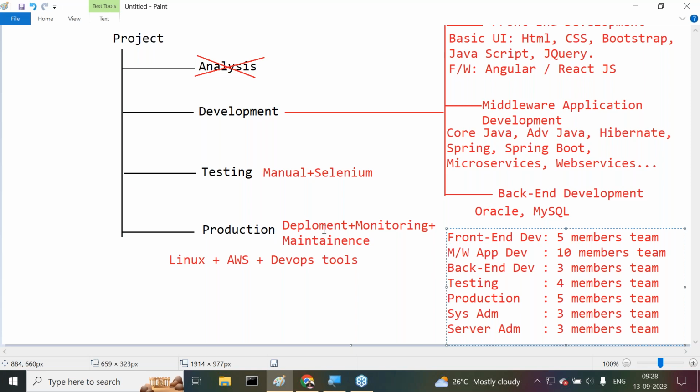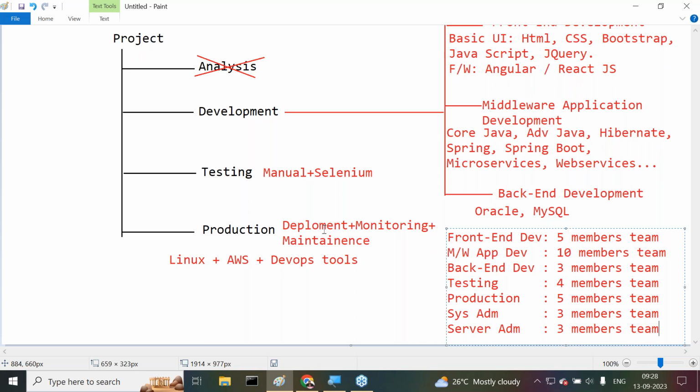Understand my point? Still, companies have to give salaries every month, right? Understand, guys, what I'm telling you? If development is going on for almost 6 months to complete a module, up to those 6 months, what is the job for the testers? What is the job for the production team? They're simply vacant, right?